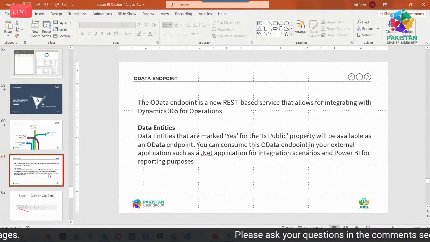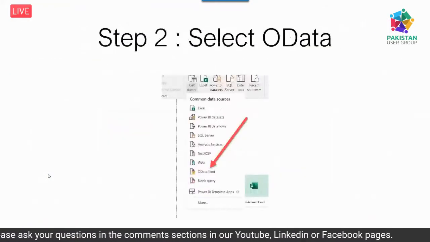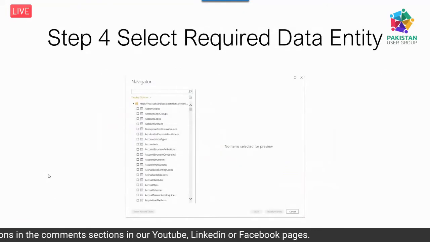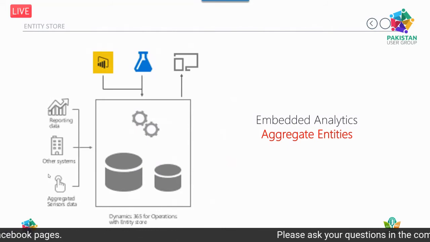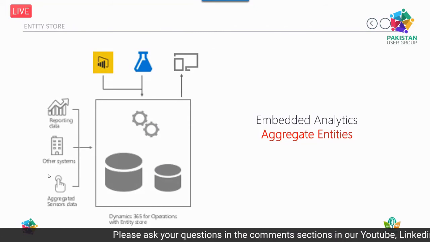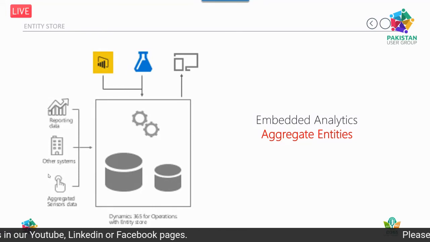Then again, these are all the steps I mentioned: OData, you put the URL, then you select what is required, and then comes the entity store. Microsoft provides a way that is near to a real database, fetched from the real transactional database, so whatever transaction happened goes into our aggregated entities.